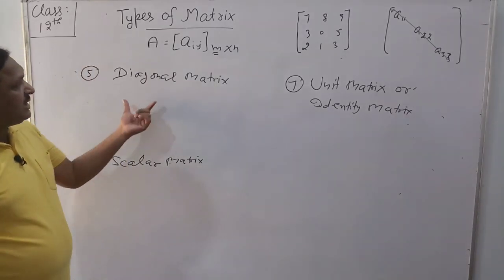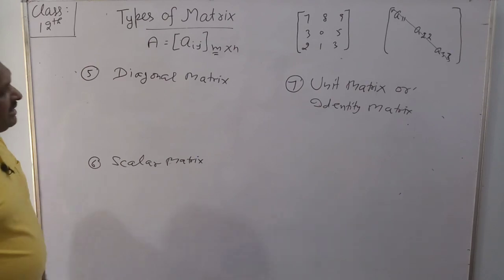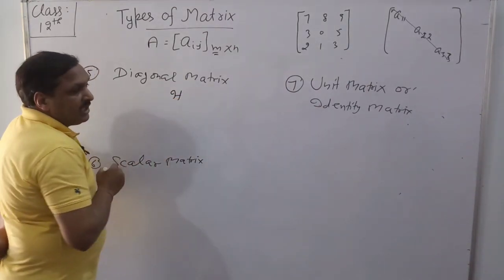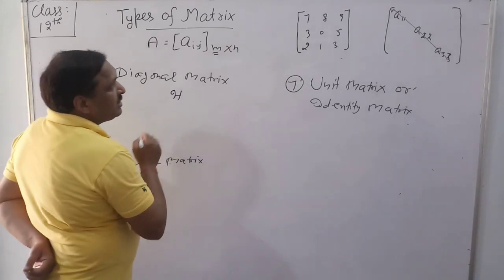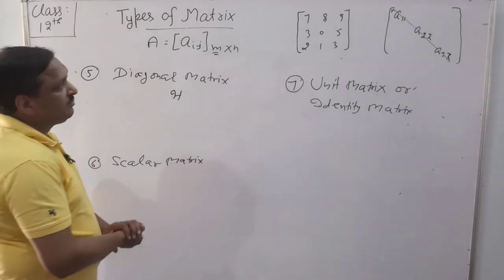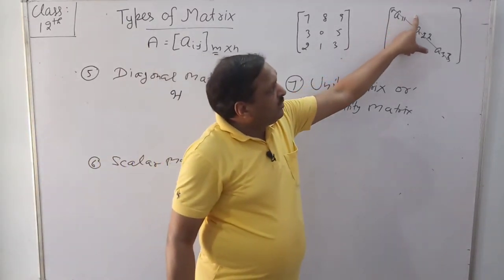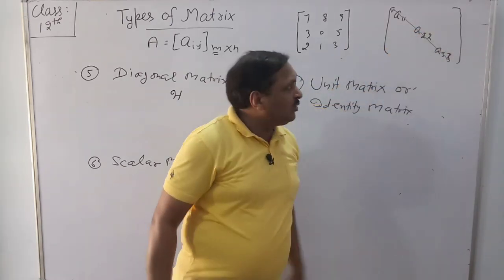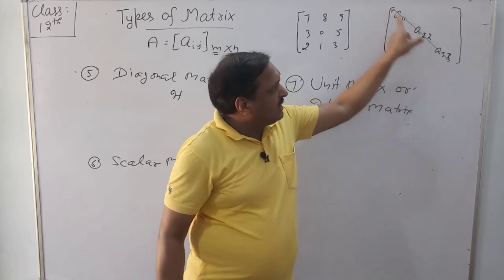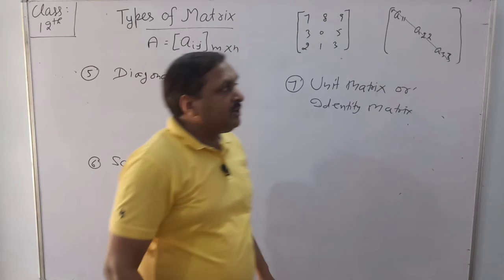Now we discuss our diagonal matrix. What is a diagonal matrix? If in any square matrix the non-diagonal elements are 0. Non-diagonal elements mean A12, A13, A14, after that A21, because A22 is a diagonal element, A23, A24.